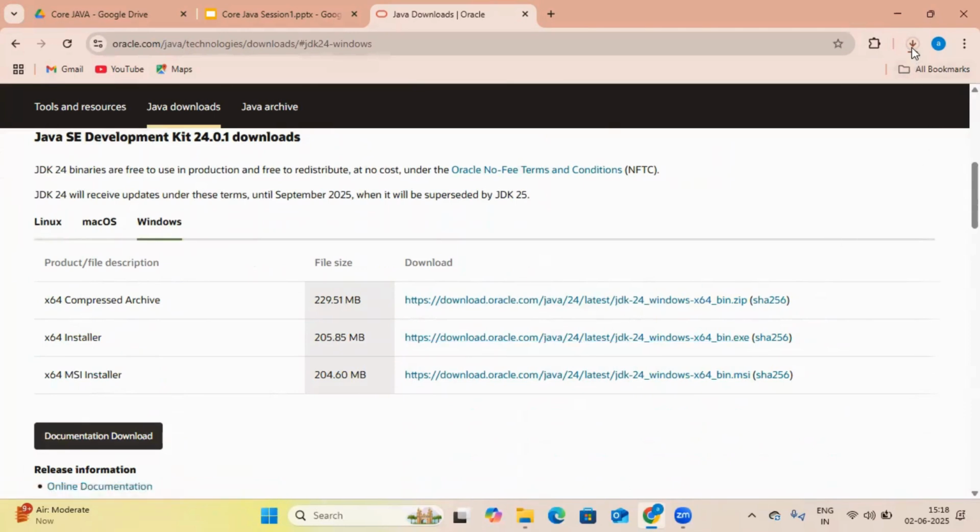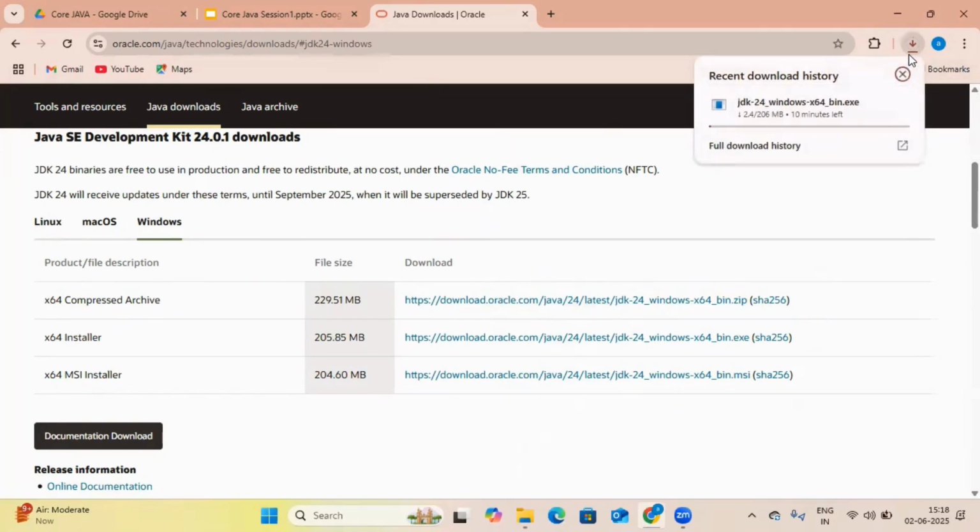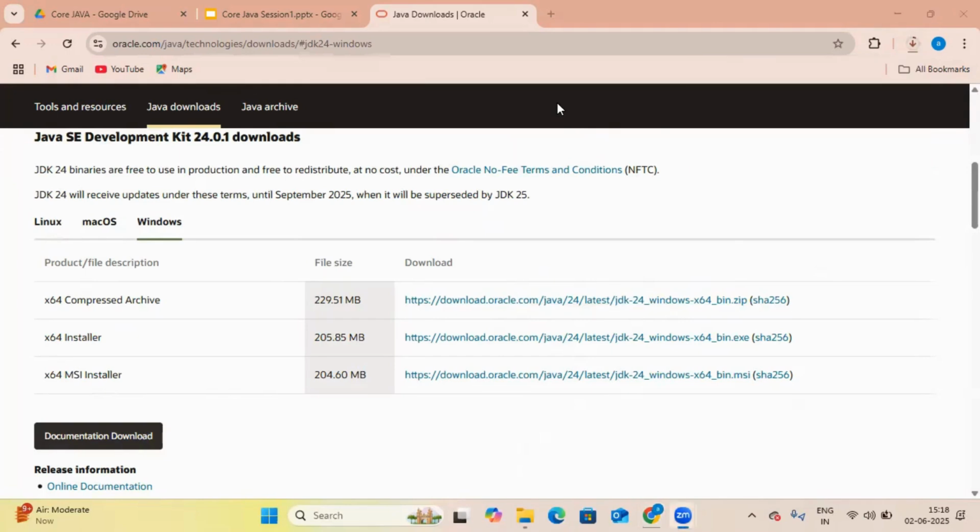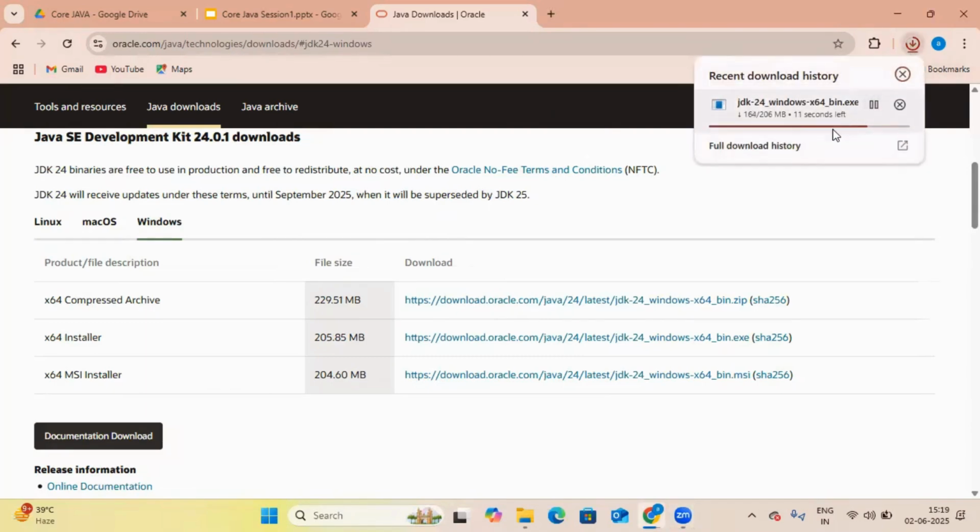Now it has basically started downloading the file. Okay, click here. It will take at least 10 minutes. Let me pause, and when it is recorded I will show you. So now only 11, 12, 13 seconds are left. So let it install the Java.